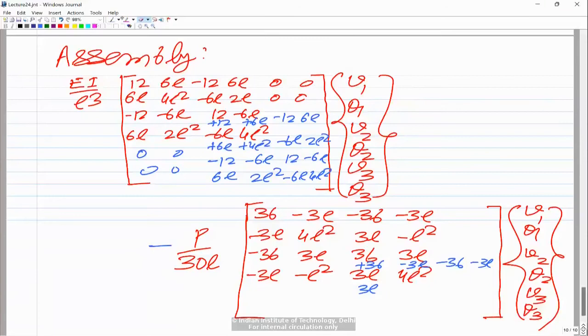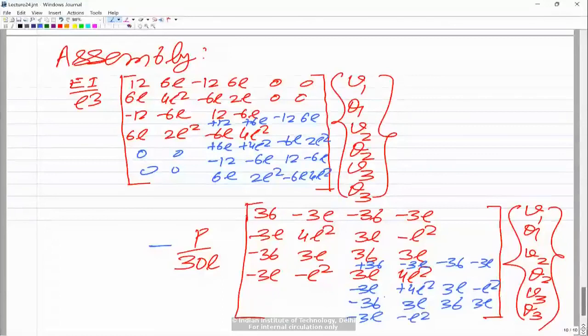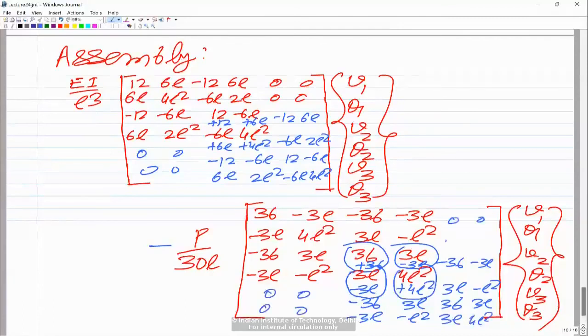Second row of the first element, so minus 3L, and here we'll have plus 4L square, and then 3L minus L square, and then we have this minus 36, 3L, 36 and 3L. The last row is minus 3L minus L square. Keep in mind that these terms are together, similarly these terms are together, these terms are together. So minus 3L minus L square, 3L and 4L square, and these would be 0, 0, and these will also be 0, 0. So this is the assembled matrix.